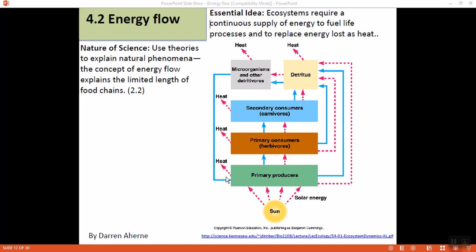So at the first trophic level there is a loss of energy, at the second there is a loss of energy, at the tertiary level there is a loss of energy, and ultimately even the detritivores lose energy while decaying dead matter. This indicates the loss of energy in the form of heat.